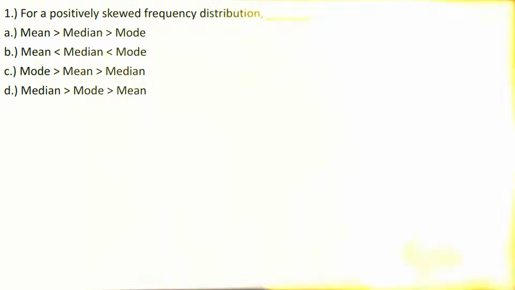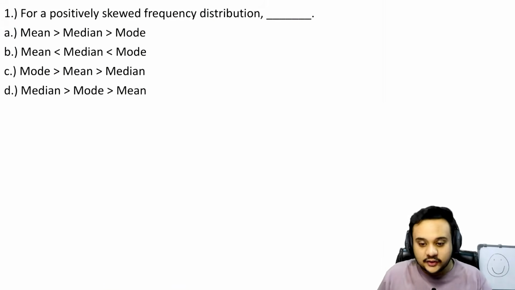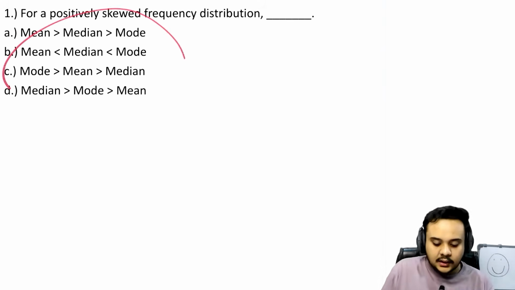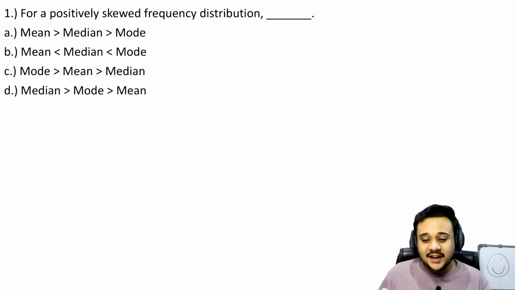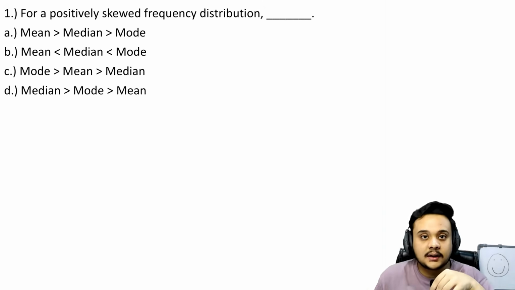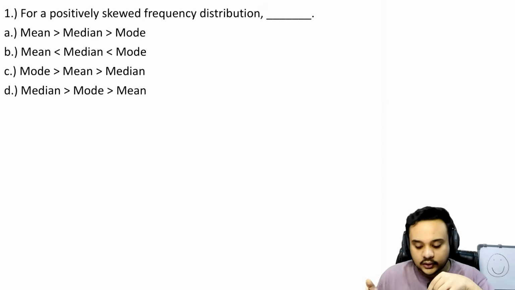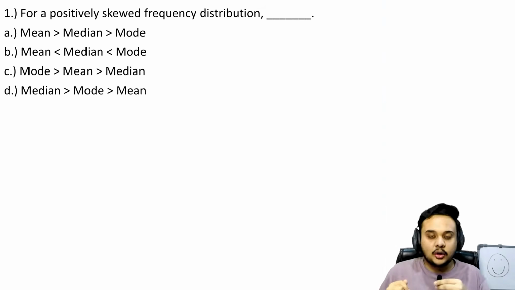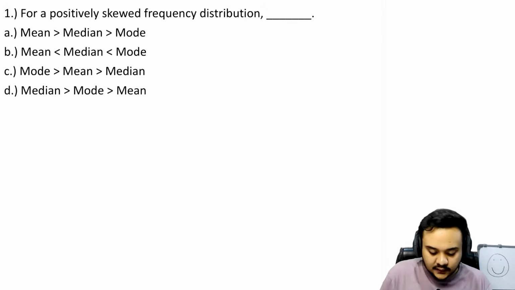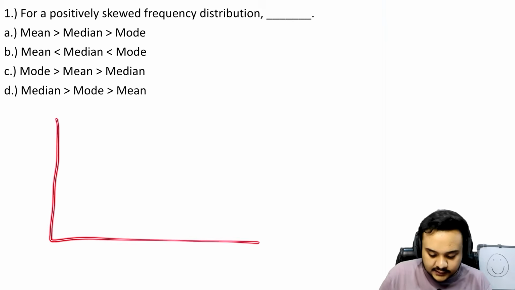So let us begin with the first question, which is, for a positively skewed frequency distribution, which one is bigger than what? This is a very easy question, and I think this is a very commonly taught concept that you can find wherever you are studying, or even in the books. It is very commonly mentioned. So let me ask you this first: is this positively skewed or is this negatively skewed?